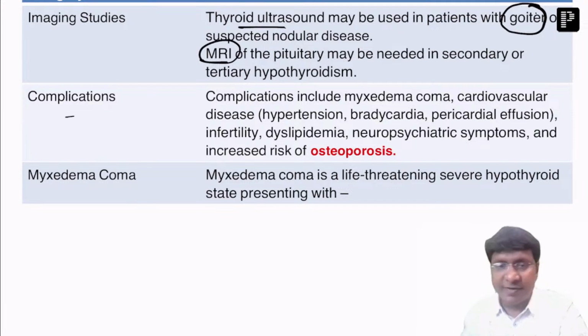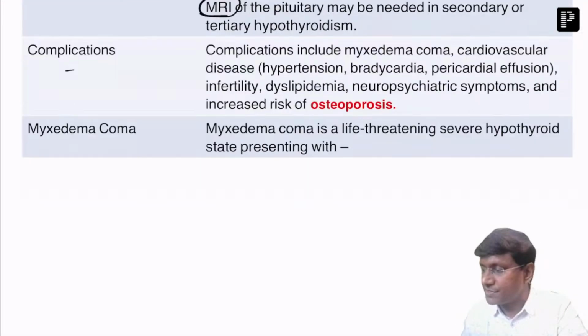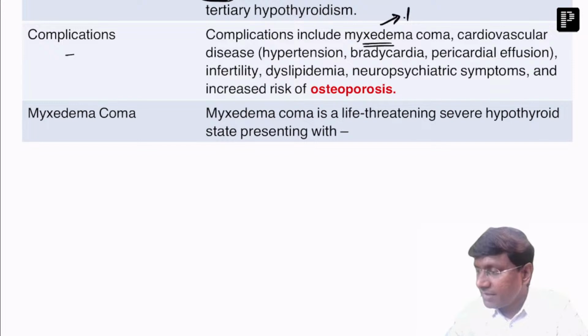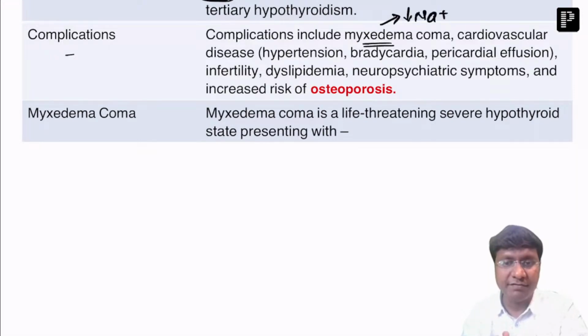Then what are the anticipated complications that you will observe in these patients? In the severe form of hypothyroidism, the individual will go into myxedema coma. The reason they go into a state of coma is because of the development of hyponatremia.